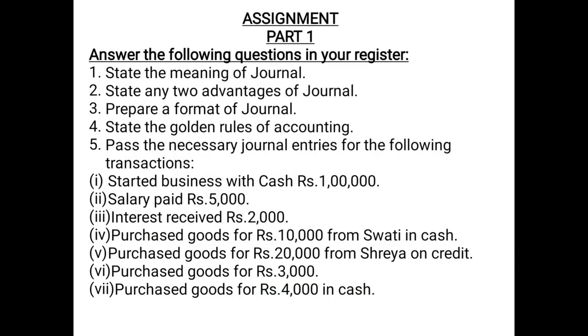This is the assignment based on this part, children, which you need to do in your register. You have to answer the following questions in your copies. Question number 1, you have to state the meaning of journal. What is the meaning of journal? We have discussed that journal is the book of original entry where the transactions are recorded as and when they occur in a chronological order.